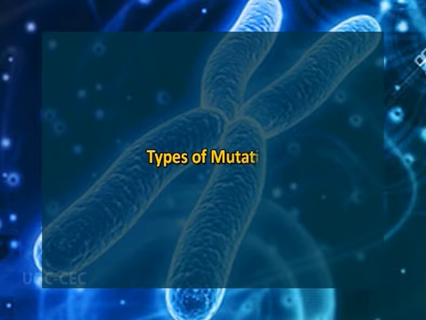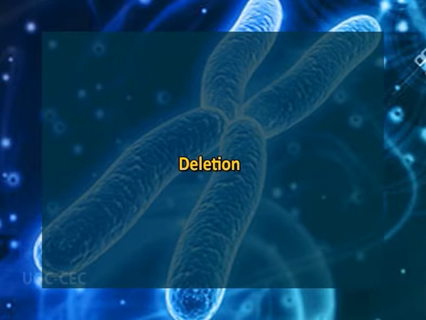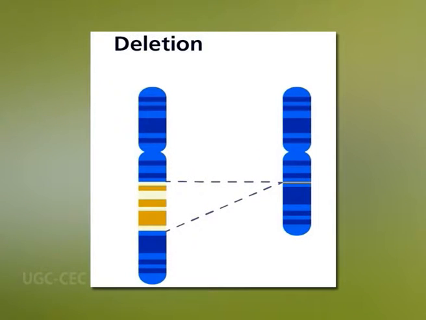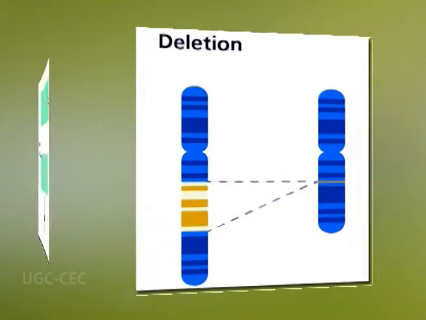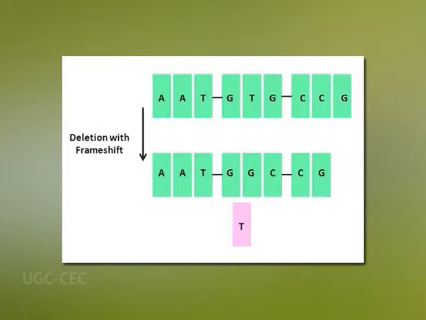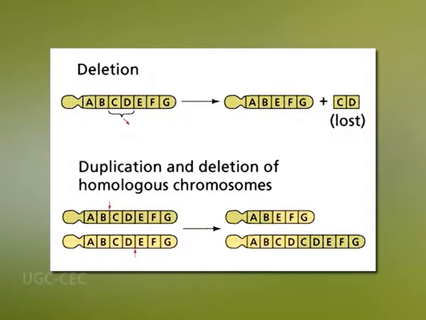So what are the types of mutation? The first important type of mutation is deletion. Deletion occurs when there is loss of DNA sequence, or deletions are the mutations in which a portion of DNA sequence is removed. Deletions range from very small sequences to large sequences. Deletions cause genetic disorders in man and other organisms.